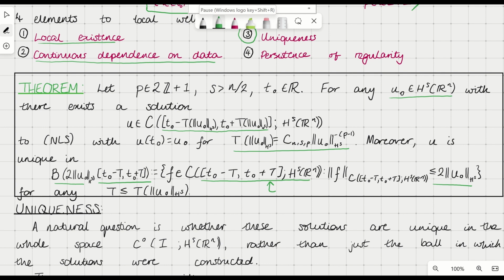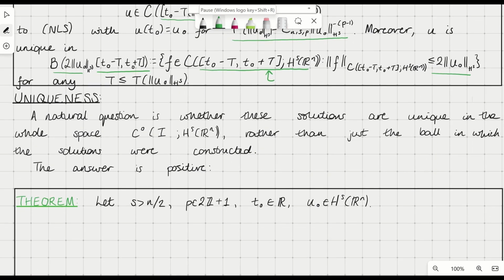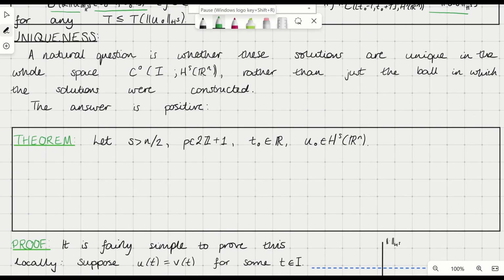So we already sort of have uniqueness in this very small ball in the space of continuous functions into H^s, but it's very natural to ask if we can get uniqueness in the whole space of continuous functions into H^s, because it would be annoying if it turned out we had other solutions, but they just had bigger H^s norms. And indeed we do have uniqueness in the whole space, and that's what we're going to show today.